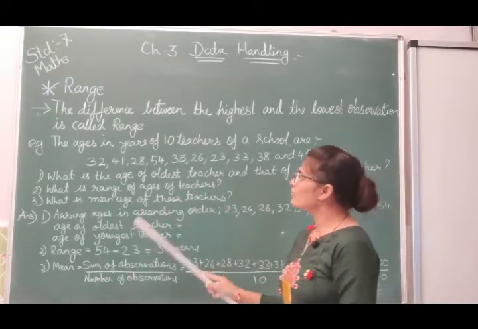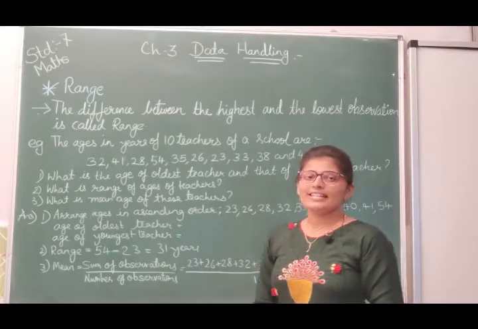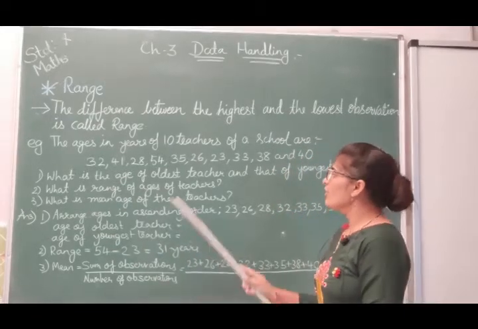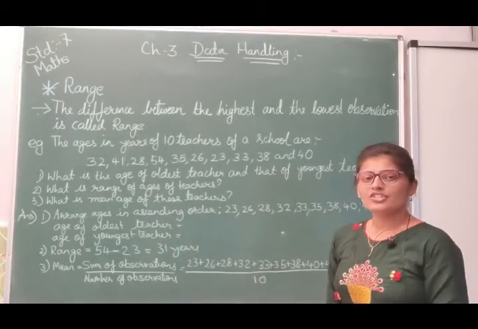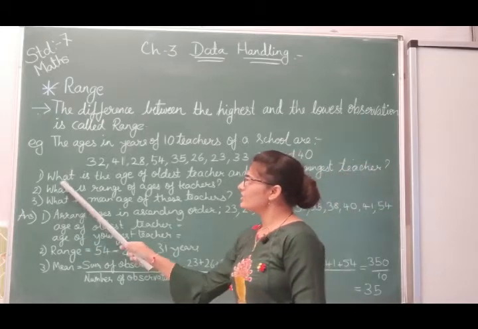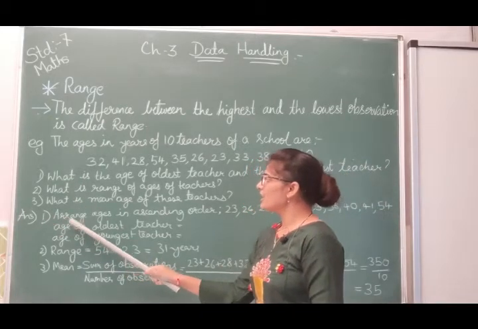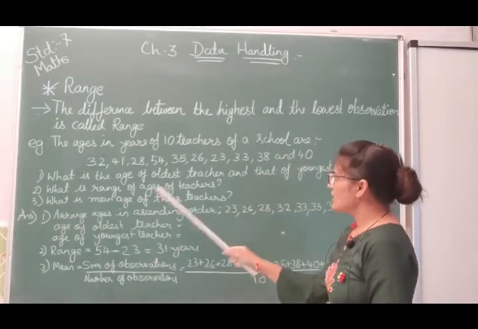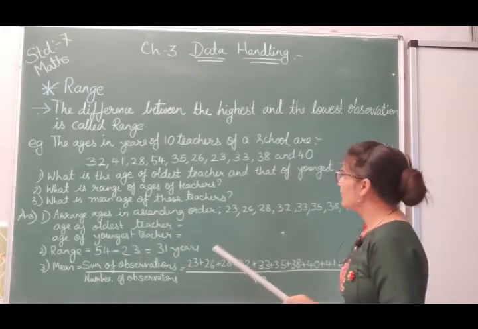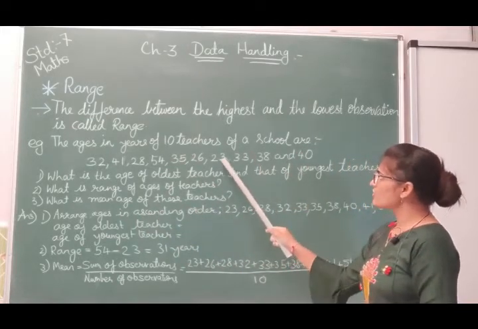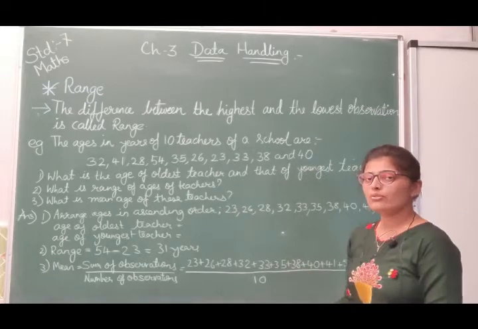So first we have to arrange them in ascending or descending order. For easiness we will arrange them in ascending order. So for the first one, the answer will be arranging the ages in ascending order. We will get here the lowest is 23. So first we will write down 23.